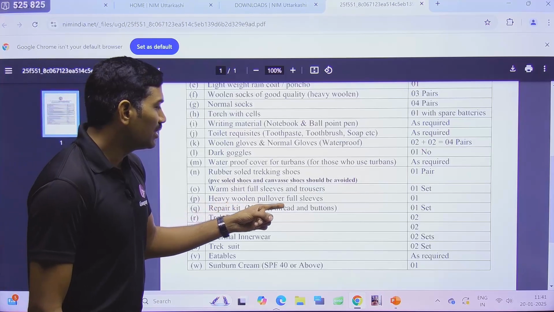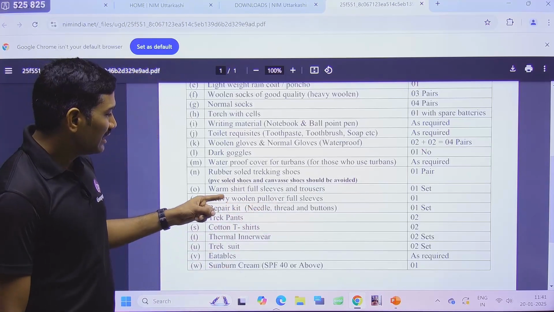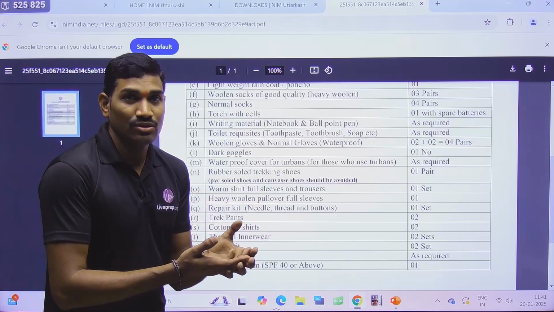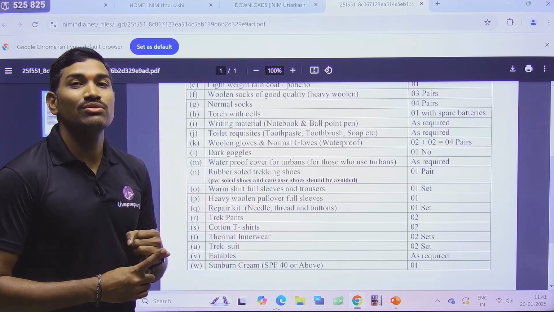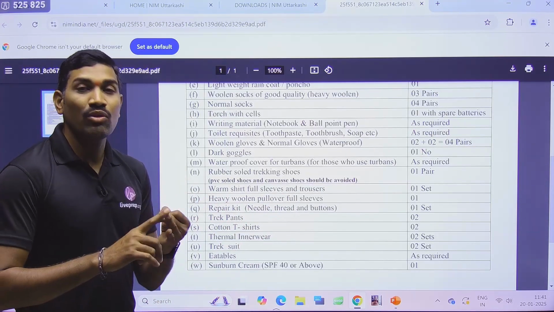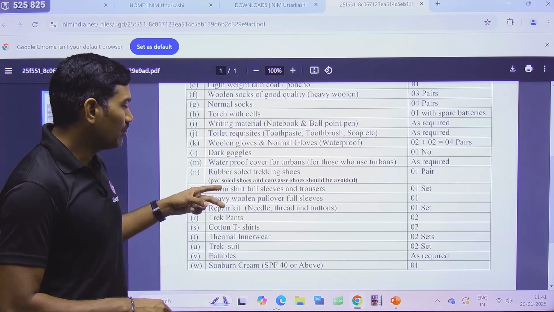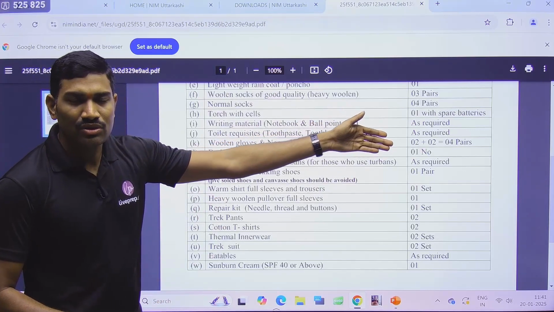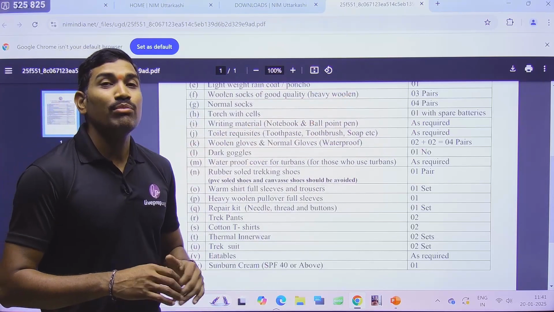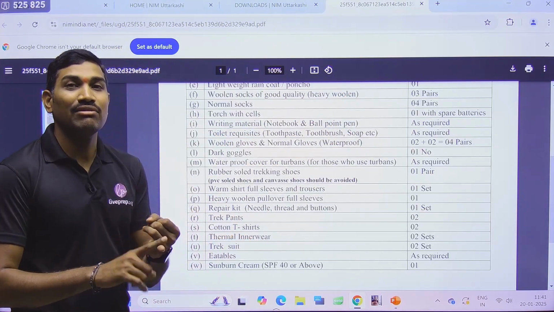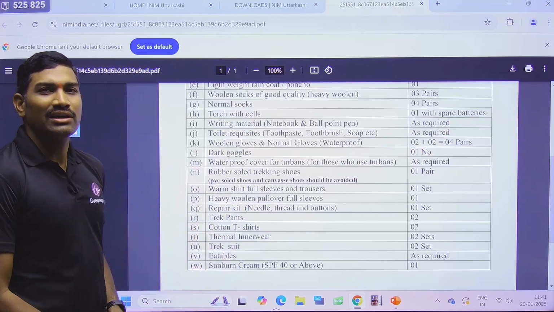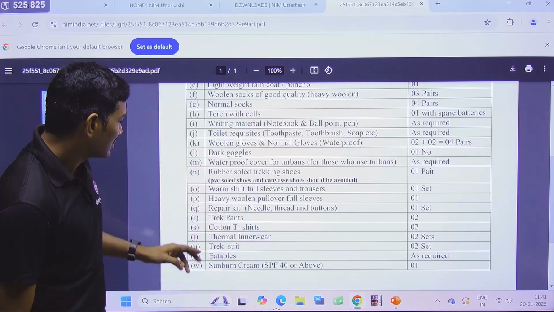Next one, heavy woolen pullover with full sleeves. Here I don't want to talk more, because the institute will provide something. So first you need to know what the institute will provide, then you will know what you should carry. So that's why I don't want to give more information here. As part of this video, at one location, equipment issue will be there. At that time, I will tell you what they will provide from the institute. So accordingly, you can understand what we need to carry. There I will discuss the remaining things.